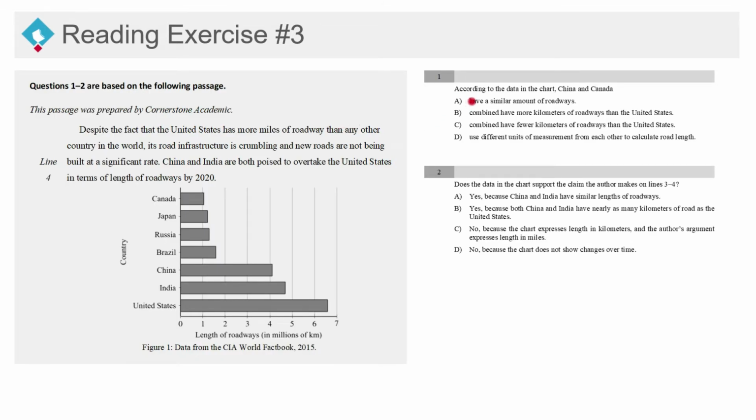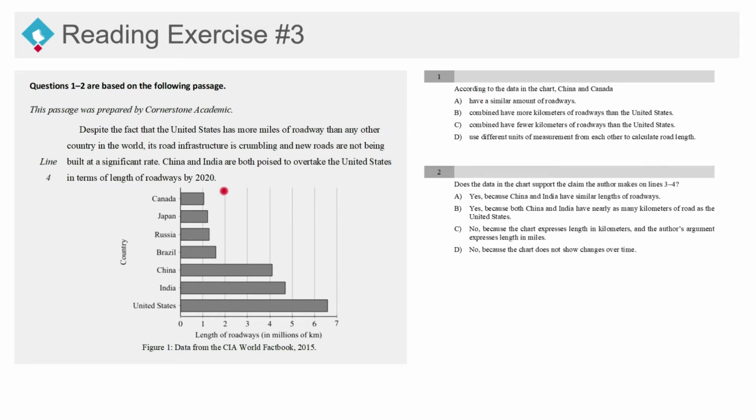Number 1. According to the data in the chart, China and Canada have a similar amount of roadways, combined have more kilometers of roadways than the United States, combined have fewer kilometers of roadways than the United States, or use different units of measurement from each other to calculate road length. Well, let's take a look here.